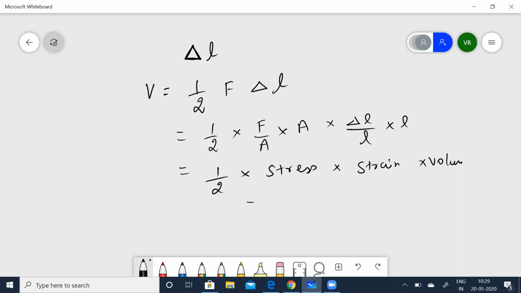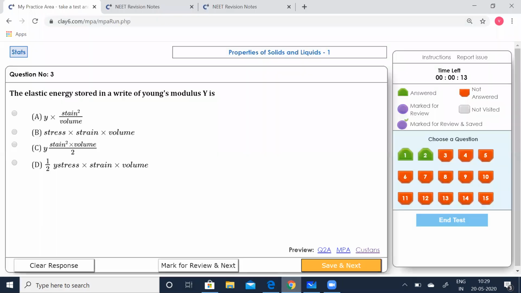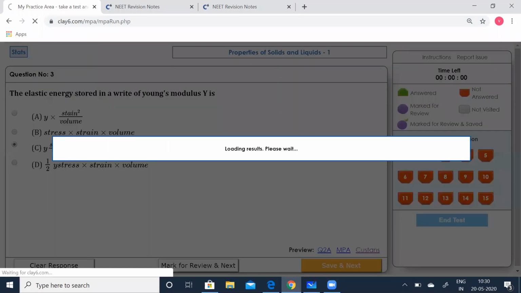Now this is going to be pretty easy. Now half Y strain squared into volume. Let's see which option is correct. Half Y strain squared into volume. So option D is correct, right? Half Y strain squared. Sorry, C is correct. Half Y strain squared into volume, because you have only strain here. It is strain squared into volume.